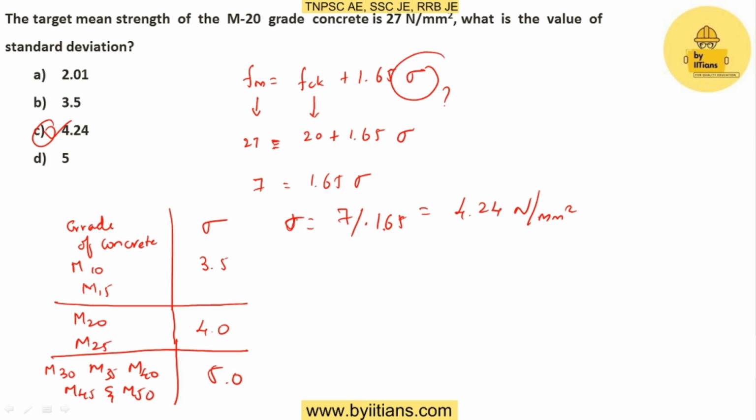So these are the values for standard deviation. They can also ask what is the standard deviation value for M25 grade of concrete. In that case you should be in a position to answer that. So for M25 grade of concrete the standard deviation value is 4.0. Okay, so this value should be remembered. We'll move on to the next question.